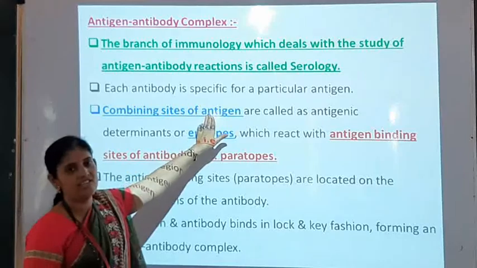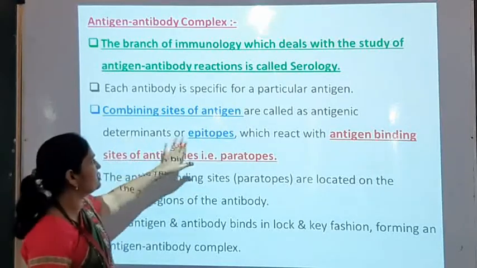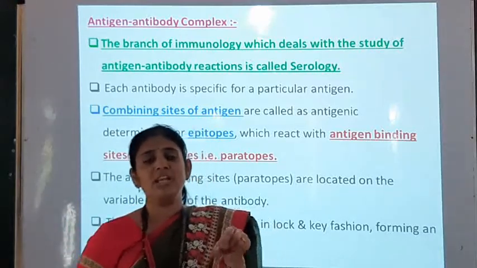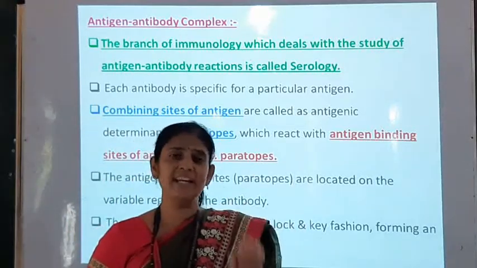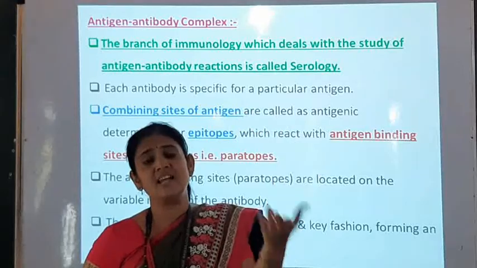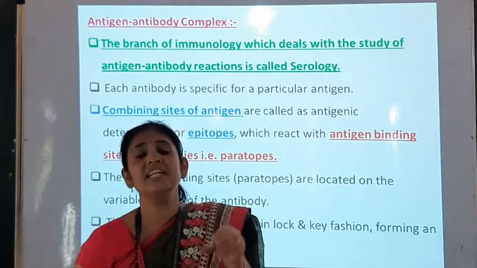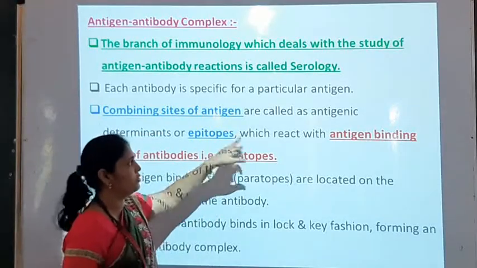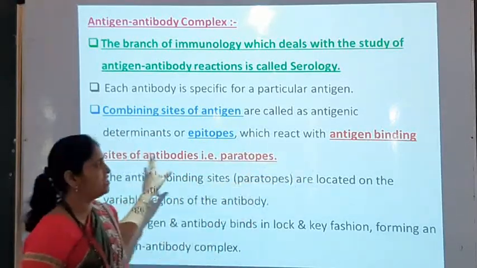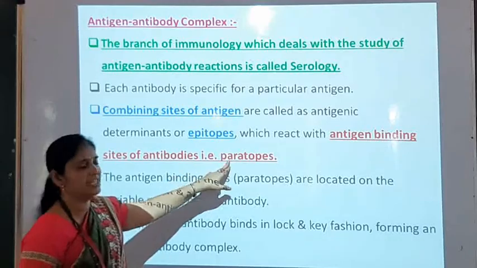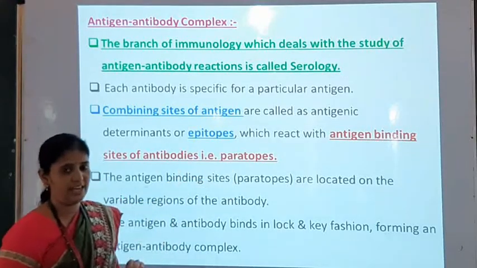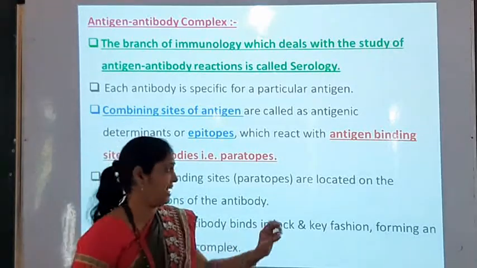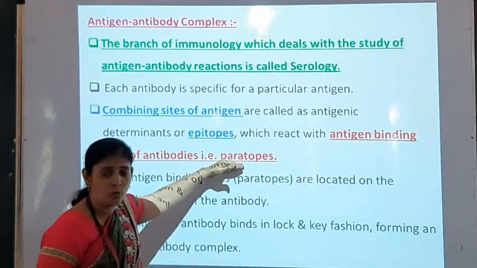The combining sites of antigens are called antigenic determinants or epitopes. Just like the antibody has an antigen binding site, antigens also have antigenic determinants, and these sites are called epitopes, which react with the antigen binding sites of antibodies, that is, the paratope. In the diagram we have seen the antibody has an antigen binding site, and that region is called a paratope.